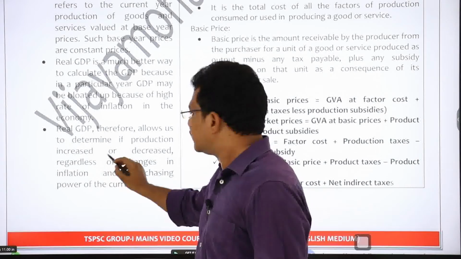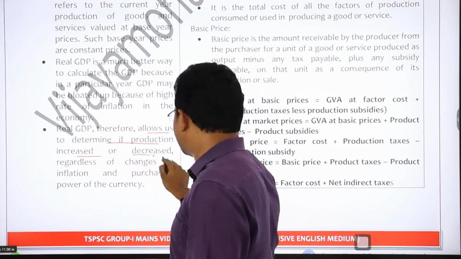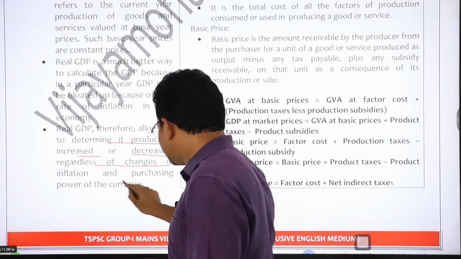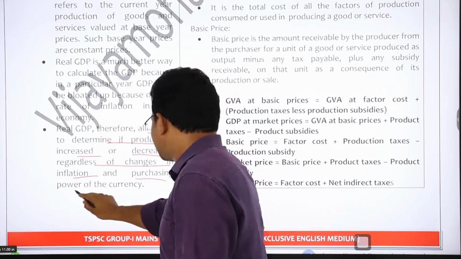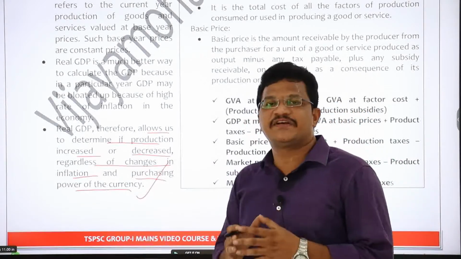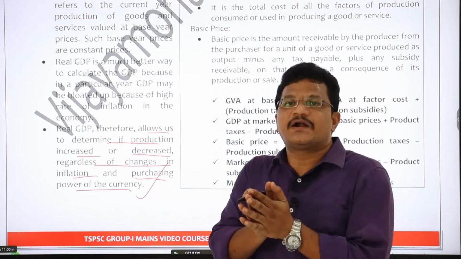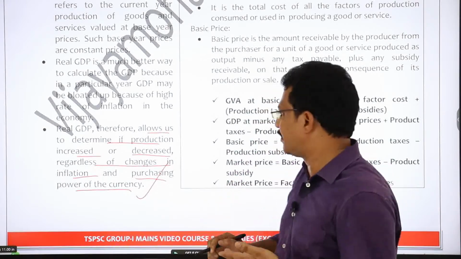Real GDP therefore allows us to determine if production increased or decreased regardless of changes in inflation and the purchasing power of the country. So real GDP gives you the correct picture of whether there is any increase or decrease in production, regardless of inflation or purchasing power, right?